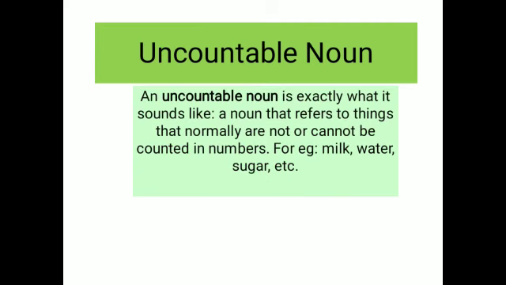Now next we have the opposite of countable noun, that is uncountable noun. An uncountable noun is exactly what it sounds like, a noun that refers to things that normally are not or cannot be counted in numbers. For example, milk, water, sugar, etc. Can we count milk? No, we can't. We can measure milk, but we cannot count it in numbers, right?